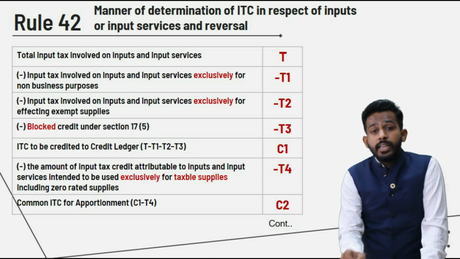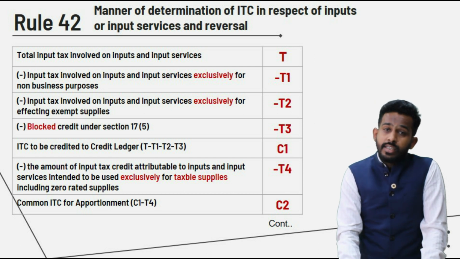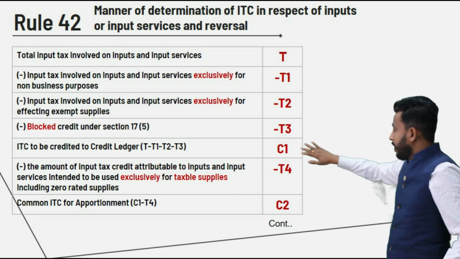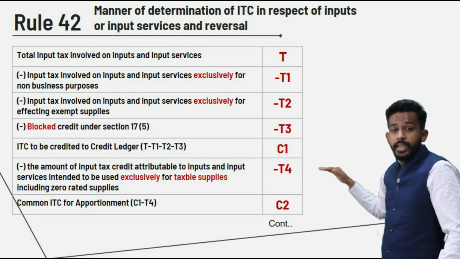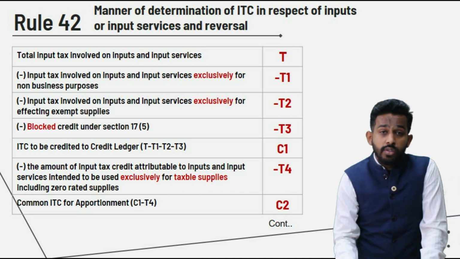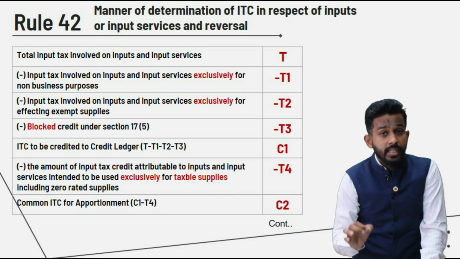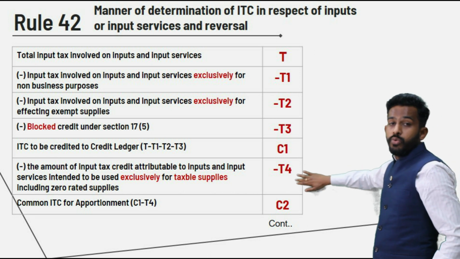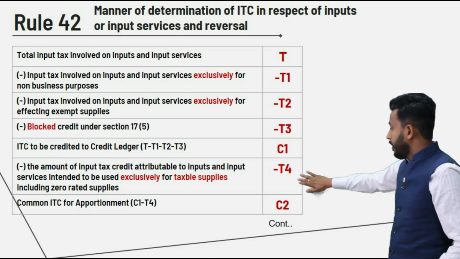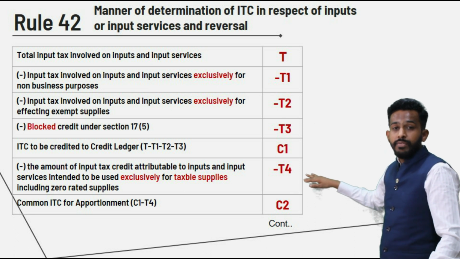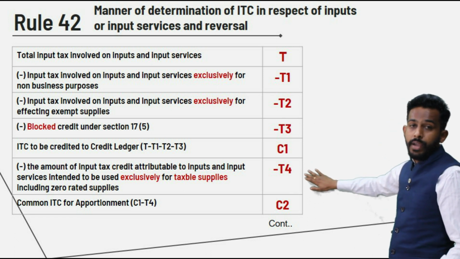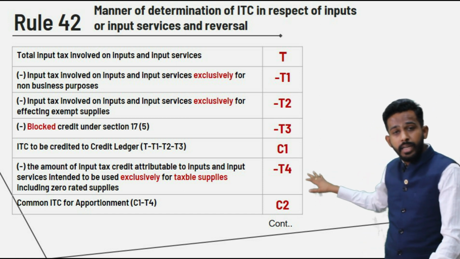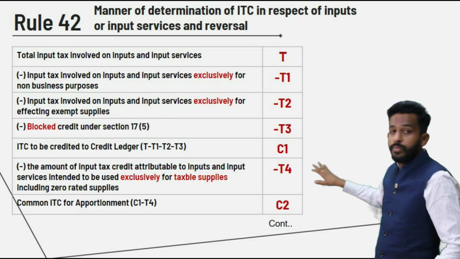We have deducted ITC which is blocked under section 17 subsection 5, T3, and we have arrived at C1. After we have arrived at C1, we have deducted ITC which is used exclusively for the purpose of taxable supplies, yes friends, taxable supplies including zero rated supplies. And what we get is C2. This is common credit, friends. And now in the coming slide we will see how to bifurcate and determine the amount of ITC that is available and the amount of ITC which is liable to be reversed.